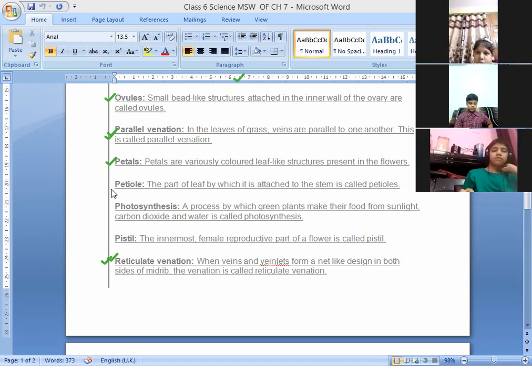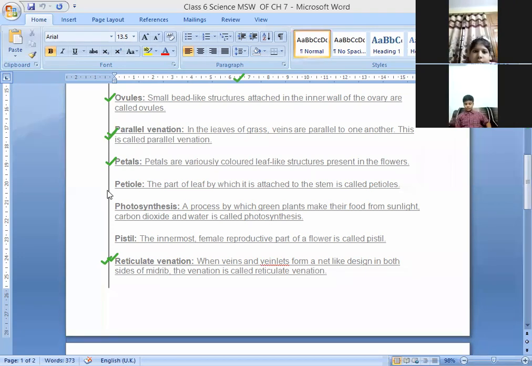Next comes petiole. Okay, tell, Saksham. The part of the leaf by which it is attached to the stem is called petiole. So petiole is the word for the part by which the leaf is attached to the stem. That word is known as petiole.